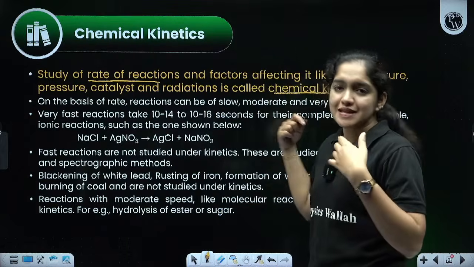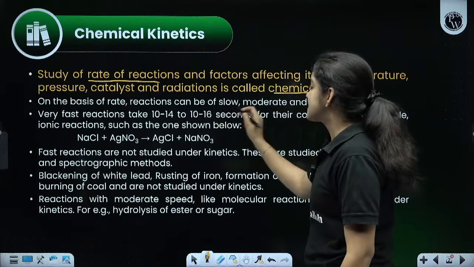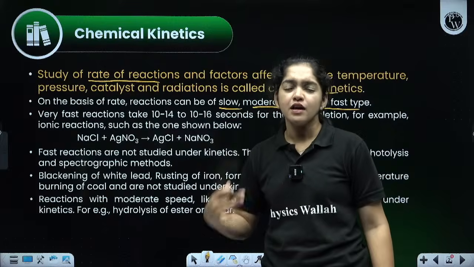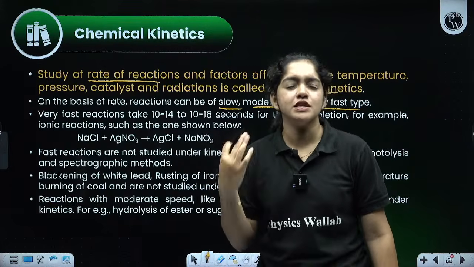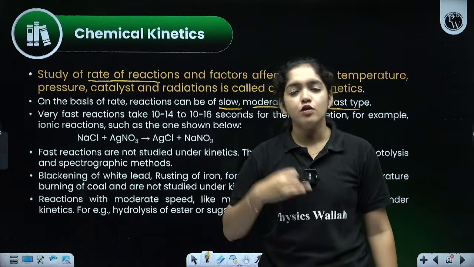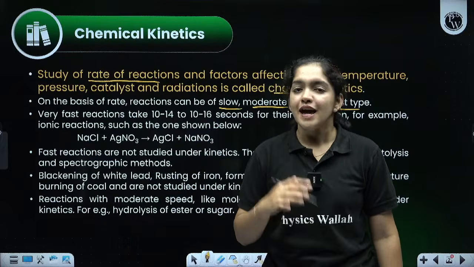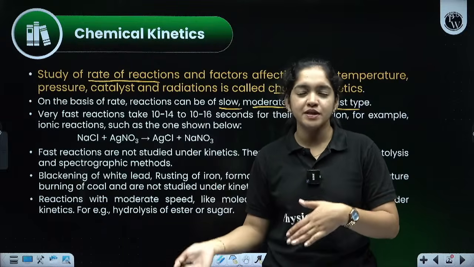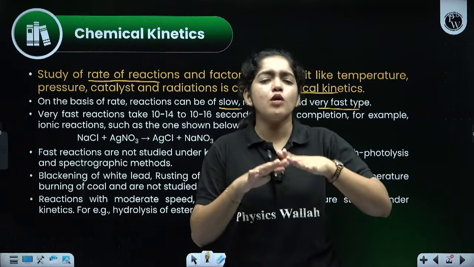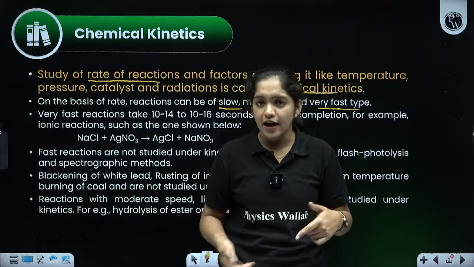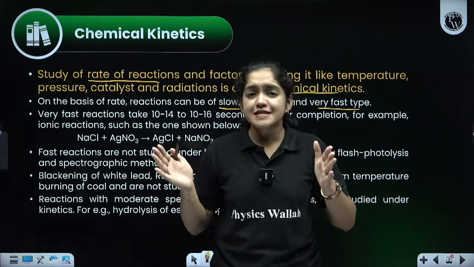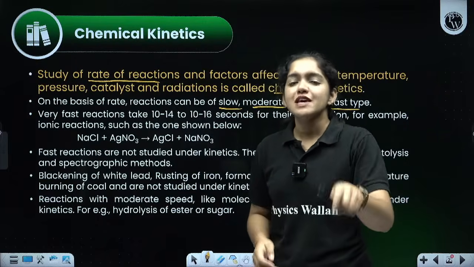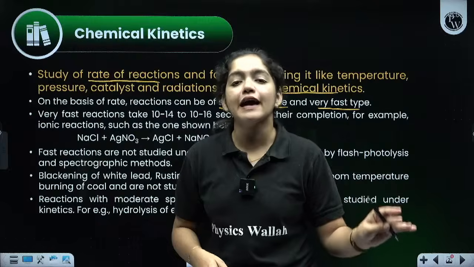Then on the basis of the rate, reactions can be slow, moderate, and very fast. We already discussed, right? We know 3 different types of reactions: slow, fast, and moderate. And the rate of the reaction depends upon the slow step, right? Sometimes reversible and irreversible reactions will be there. So there are a lot of different kinds of reactions around us. The study of the rate of the reaction is known as chemical kinetics and depends upon several factors like temperature, pressure, catalyst, and radiation.